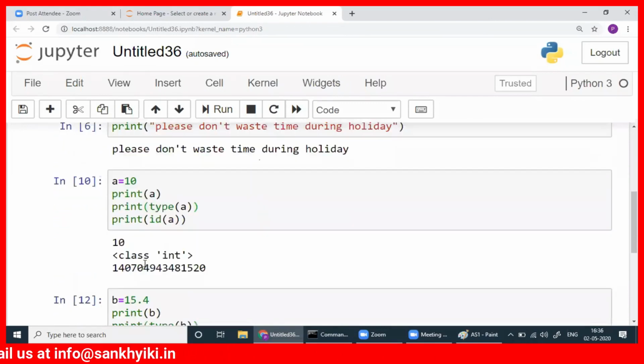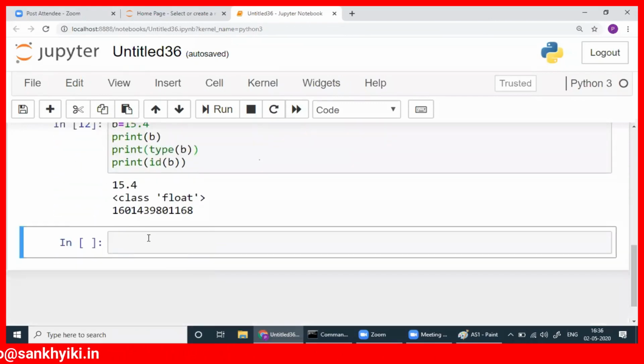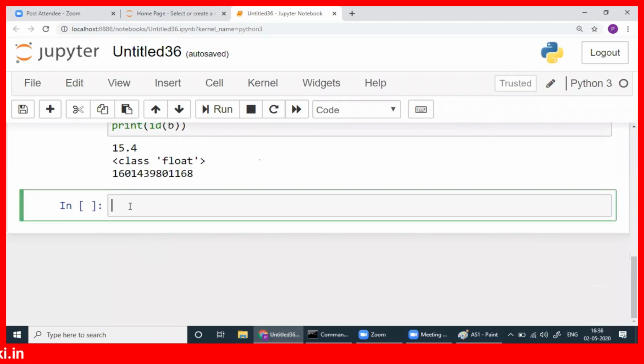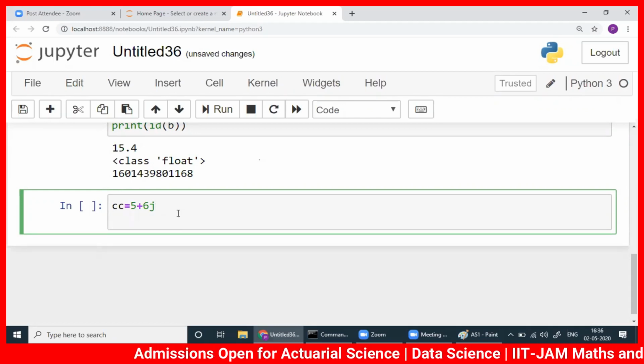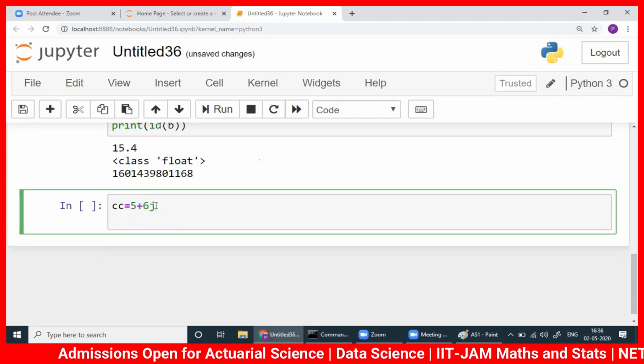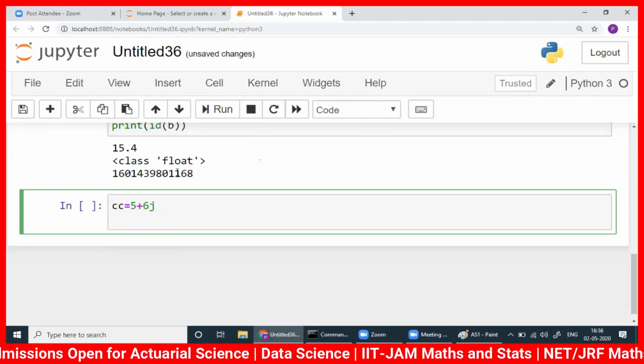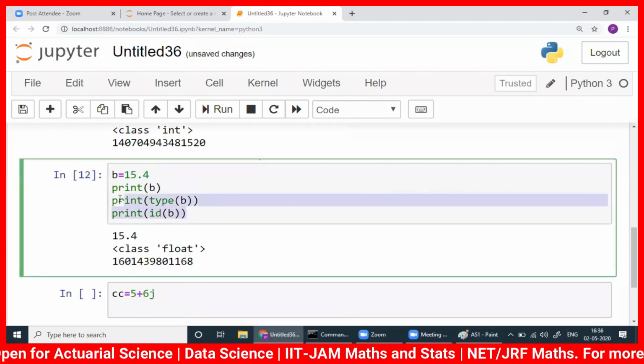Three types are there. A, B, let me write a number C here. CC, let me write CC. CC is the variable now. And I will write a complex number, 5 plus 6i. Those who are not from a mathematics background, never mind, this is just a complex number, whatever you studied in 10th class. It's like 4 plus 5i. Instead of i, we write j here.